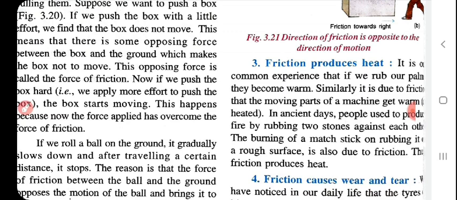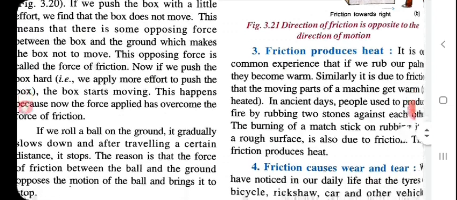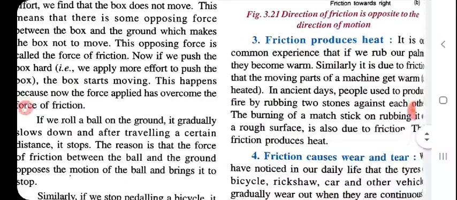The older generation used stones to make fire, whereas today we burn a matchstick. In place of a matchstick, they used stones and rubbed them. A rough surface also produces heat due to friction.